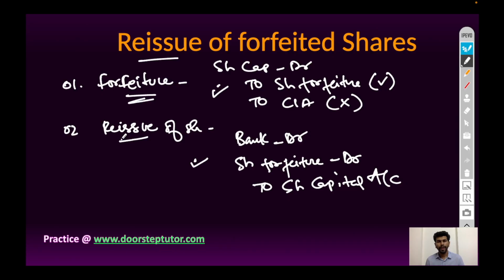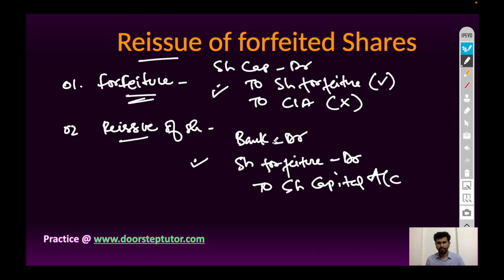So at the time of reissue of shares, bank account will be debited because money comes in. Share forfeited account debit because earlier we have credited the share forfeiture account, to share capital account credit because earlier we have debited the share capital account at the time of forfeiture.